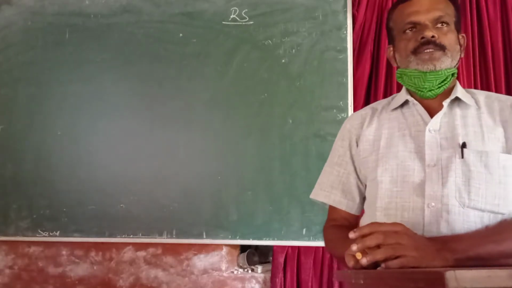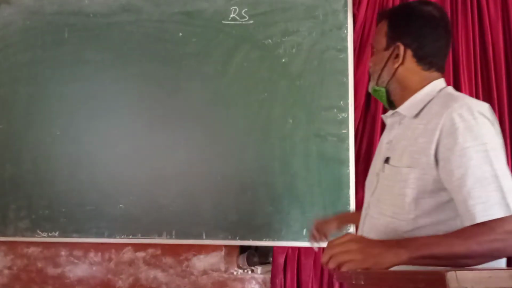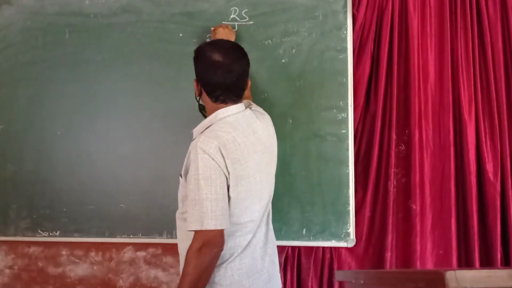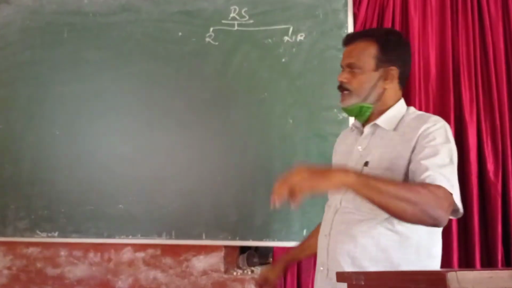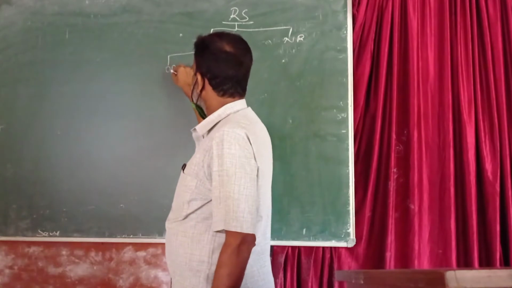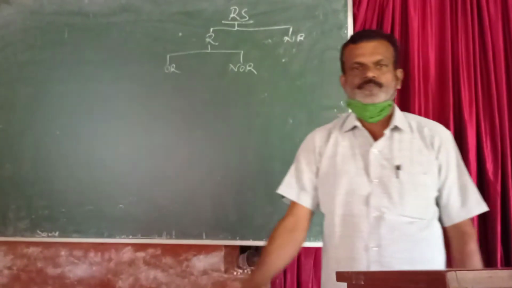The residential status is not the same in each year, it differs. So the residential status is classified as resident and non-resident. Again, the resident is classified as ordinary resident and not ordinary resident.